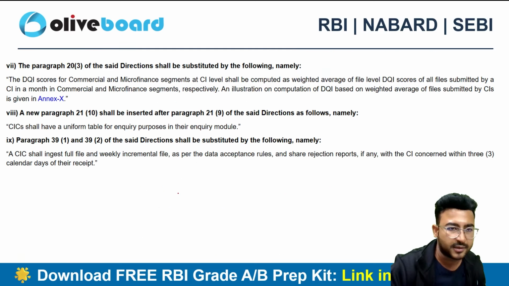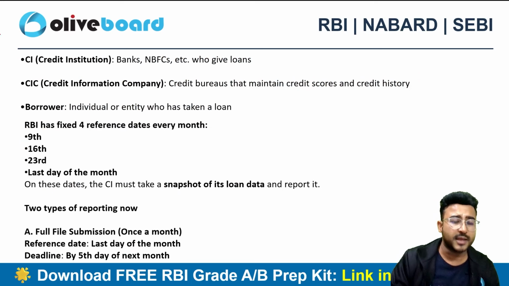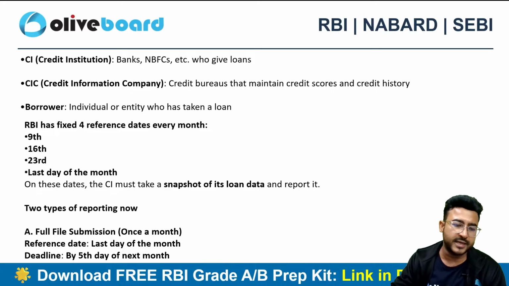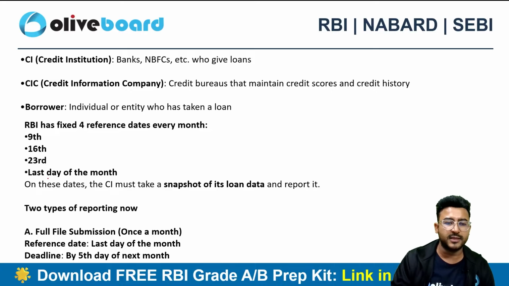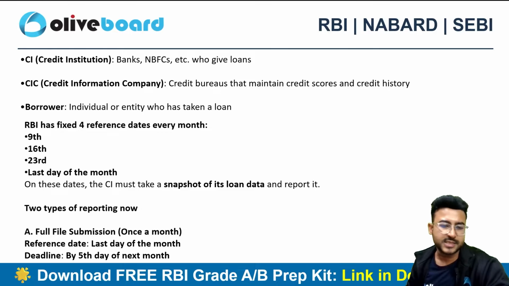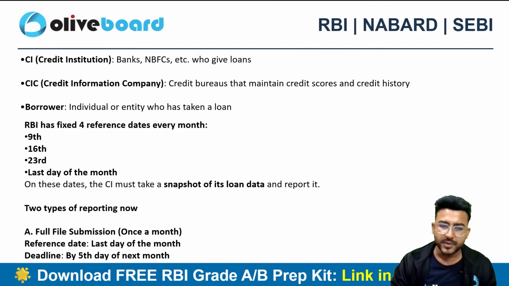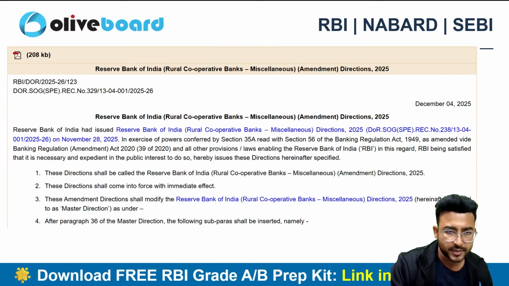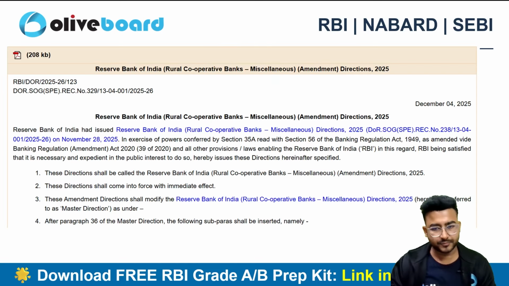So we discussed how to report the data. The credit institutions are going to report the data related to credit to the credit information companies. 4 dates are there: 9th, 16th, 23rd and the last day of the month. We just have to give the incremental data, whatever the updates are. But you need to share the full file submission once a month on the 5th of the next month, right? So this is the circular, guys.